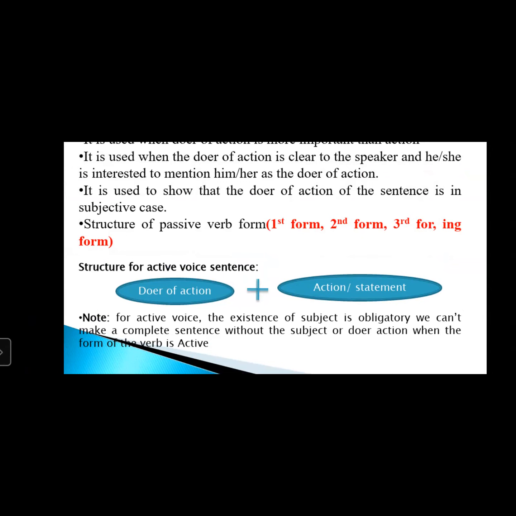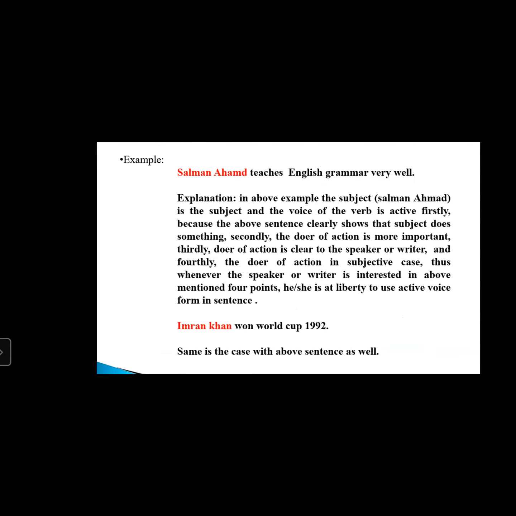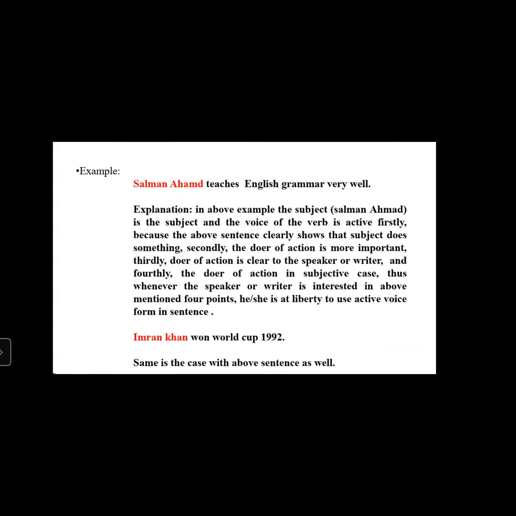Active. Whenever you make an active voice or active verb form sentence, a subject is obligatory. You cannot make any sentence of active verb form without a subject or doer of action. Here, Salman teaches English very well. So this is called an active sentence because here the active verb form is used.